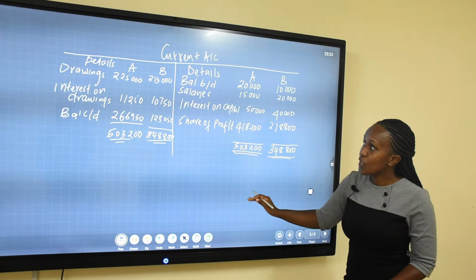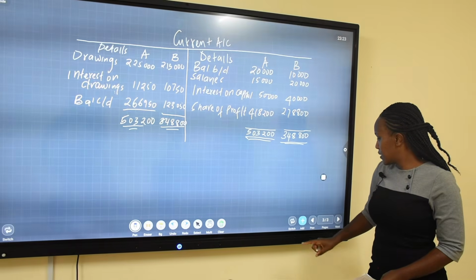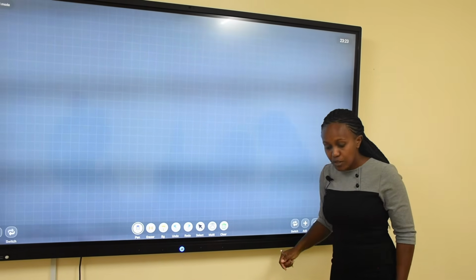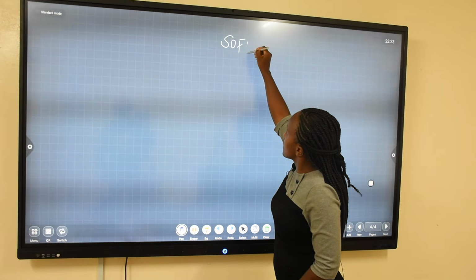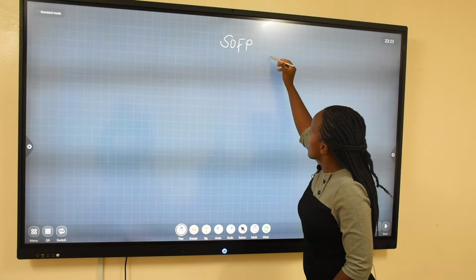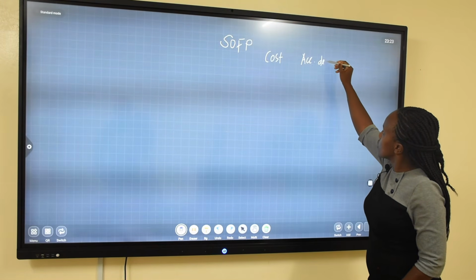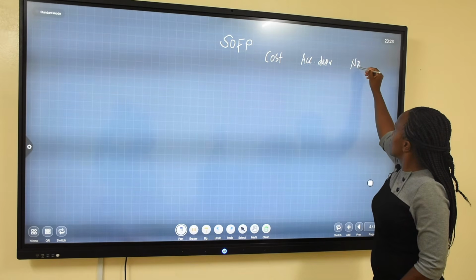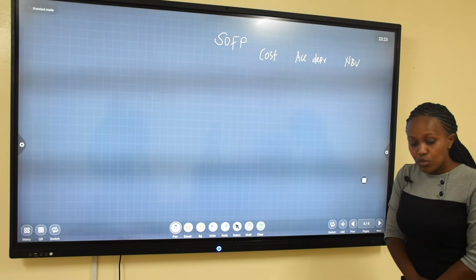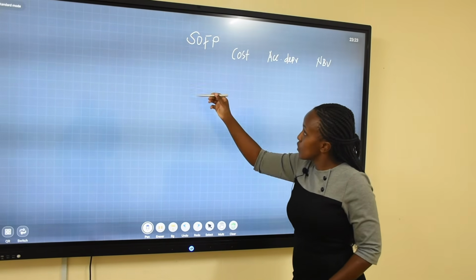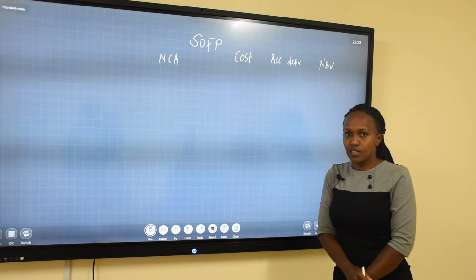Finally, we are going to draw a balance sheet or a statement of financial position. So I'm going to add a statement of financial position, you are going to get it from our question. I'm going to shorten here, you have just the statement of financial position. We have the cost of the assets, we have the accumulated depreciation, and you have the net book value. Starting with the non-current, or what we call the fixed assets. So the fixed assets, the non-current assets, we are going to start with the cost.